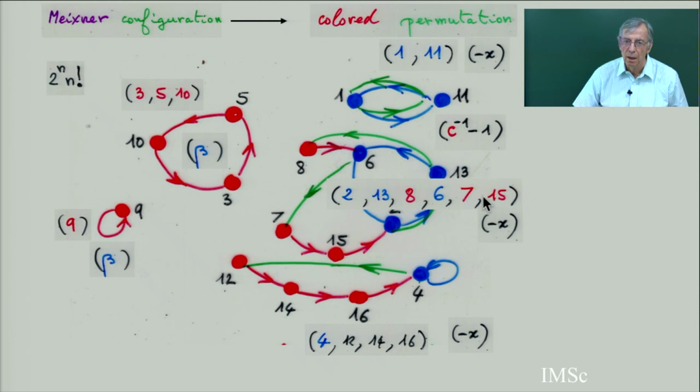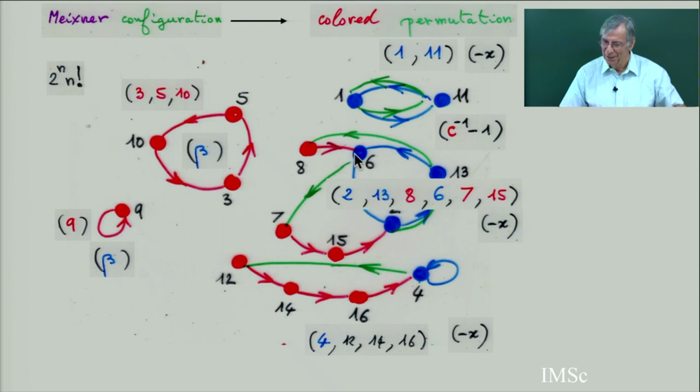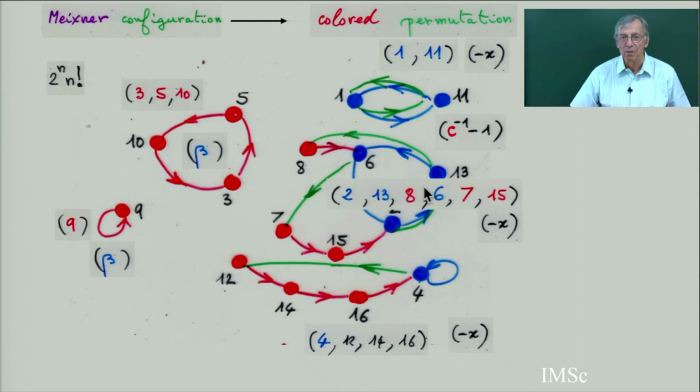Minus x was a weight for a blue cycle, so it became a weight for the big cycle, the green cycle. Each cycle here: minus x is a weight for the big cycle in green. So beta is a weight for the red cycle. Minus x is for what I call the green cycle, where every edge is green. But this parameter is the number of blue points.